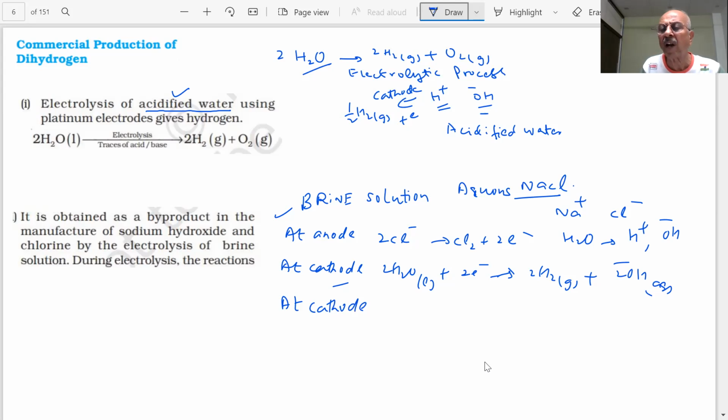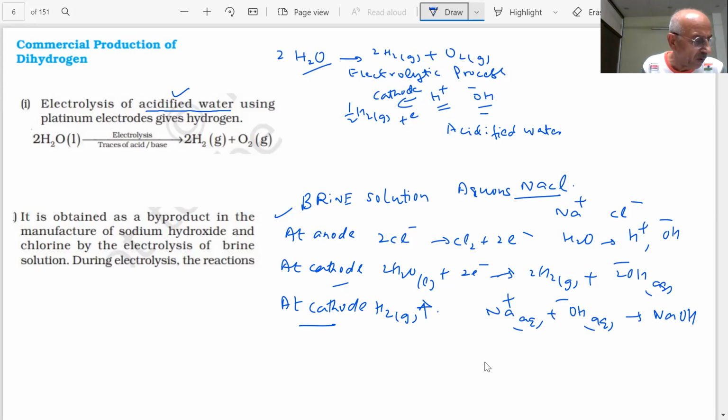Sometimes they ask you to write the electrode reactions. In an electrolytic process, what is important? The reactions which take place at anode and at cathode. So at the cathode, you will get hydrogen gas, and you have sodium ions and OH minus, so you get NaOH.